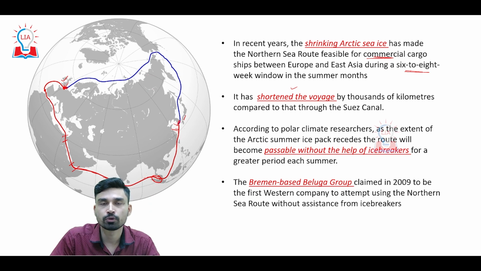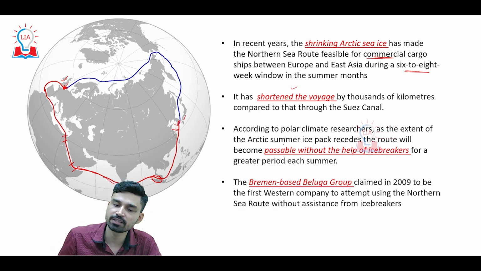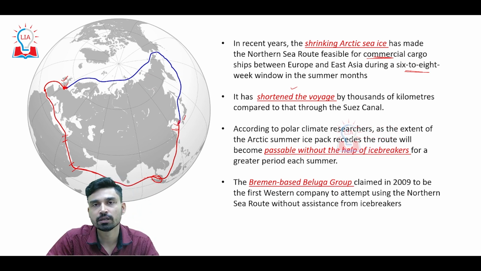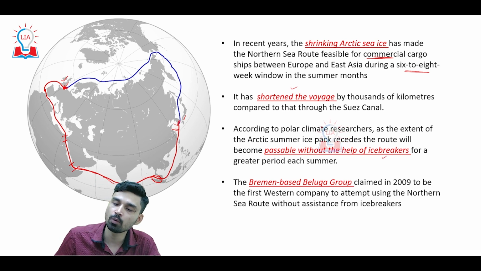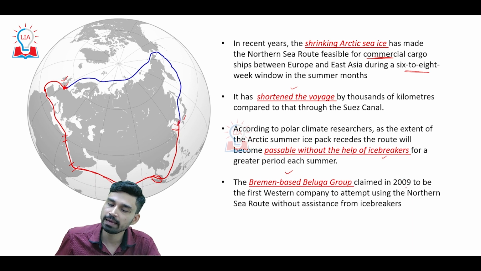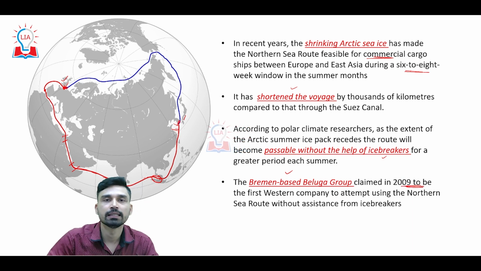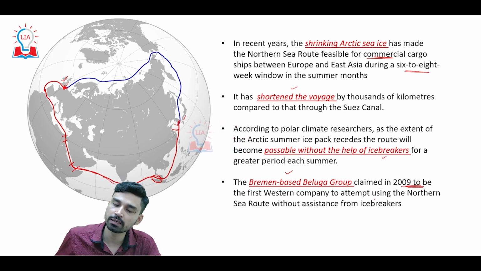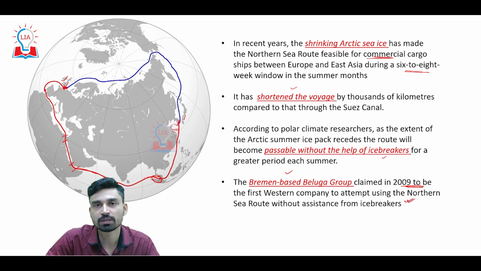So according to polar climatic researchers, as the extent of the Arctic summer ice pack recedes, the route will become possible without the help of icebreakers for a greater period each summer. And most recently, a Bremen-based Beluga group, a commercial shipping group, has claimed that in 2009 they became the first Western company to attempt using the northern sea route without assistance from the icebreaker.